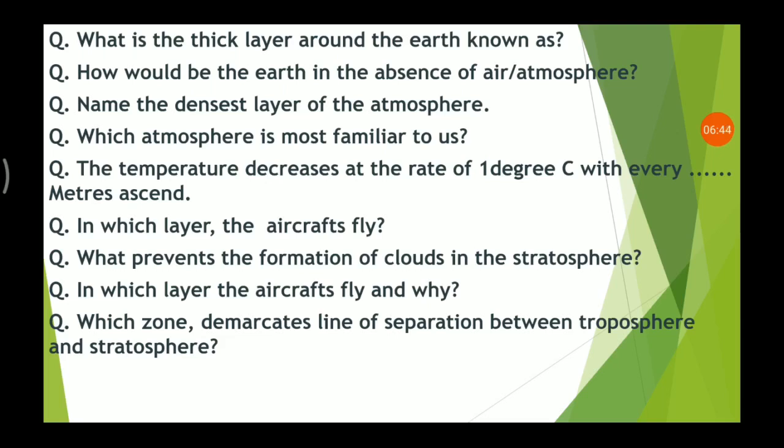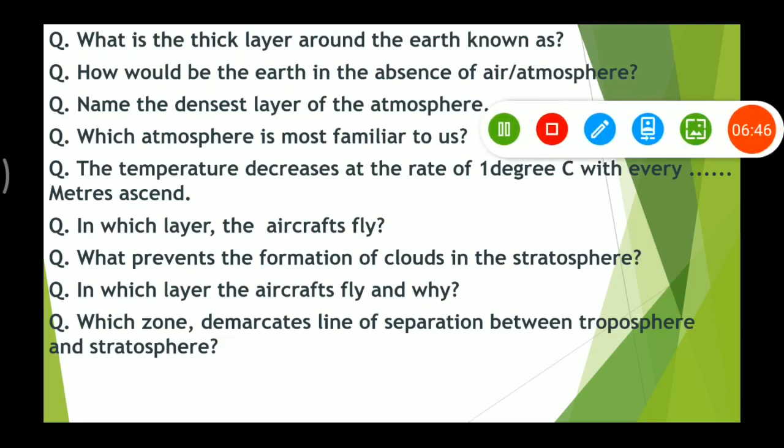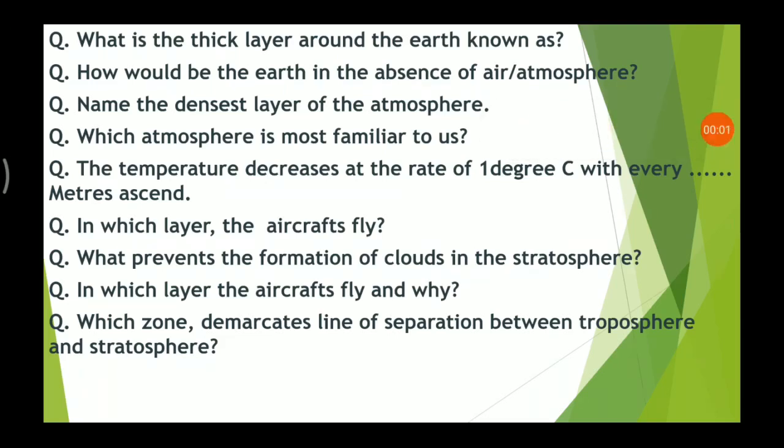Next we have here the test for you. Let's revise this yourself. Pause the video and listen to my answer and test yourself, okay. The first question is, what is the thick layer around the earth known as? So it is known as troposphere, okay. How would be the earth in the absence of air or atmosphere?